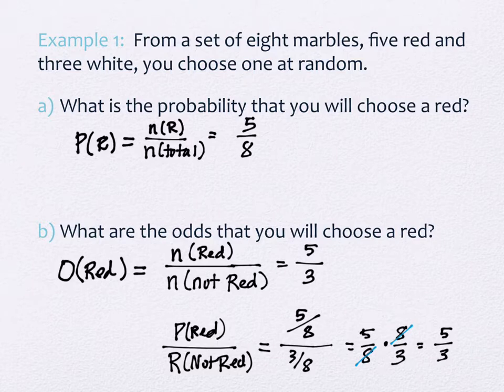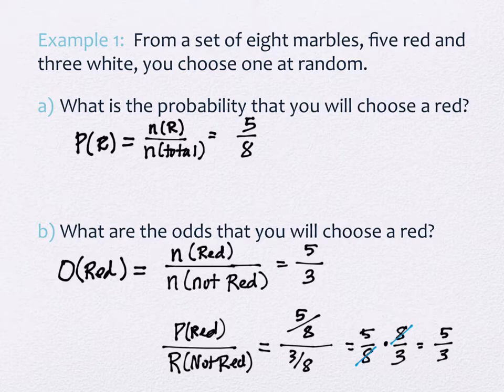Now, this actually relates back to something we saw back in Chapter 6. That was forever ago, right? In Chapter 6, we saw ratios. Do you remember that? It's the very end of Chapter 6. One of the things we talked about is that there are 2 different kinds of ratios: a part-to-whole ratio, and a part-to-part ratio.